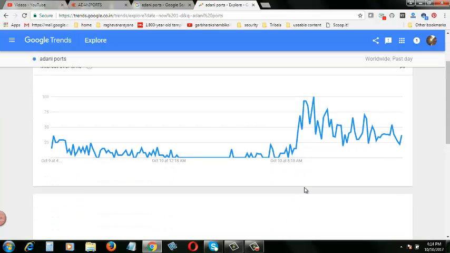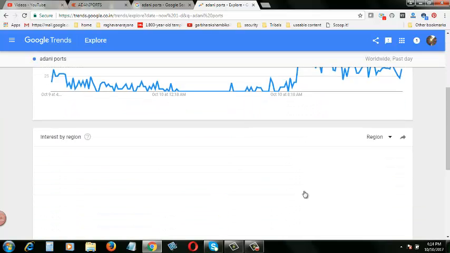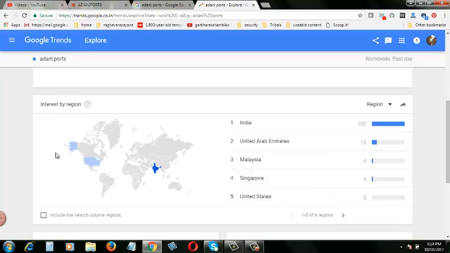So, why are they interested in Adani Ports? Now we will see interest by region. There are only two regions, one from India and one from the United States. From the United States we are not seeing much, but from India, the search interest is 100%. Okay, what is it that they are searching for in India?